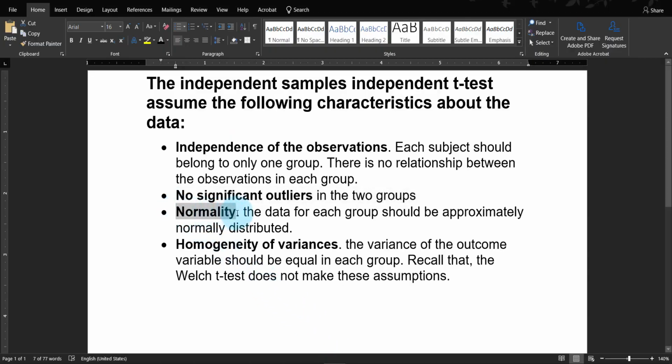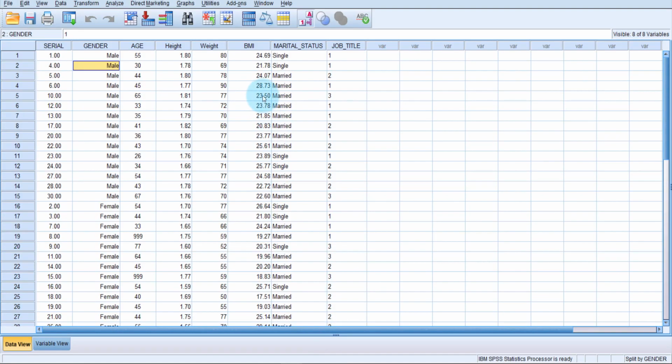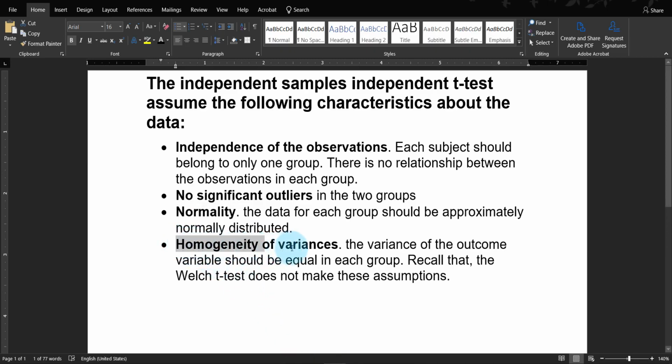Another assumption is normality, which means the data should have a normal distribution. In our case, BMI should be normally distributed. And another is homogeneity of variances. If homogeneity of variances, or equal variance, is present, then we can take the t-test result. Otherwise we can also do a t-test, but that will be the Welch t-test.